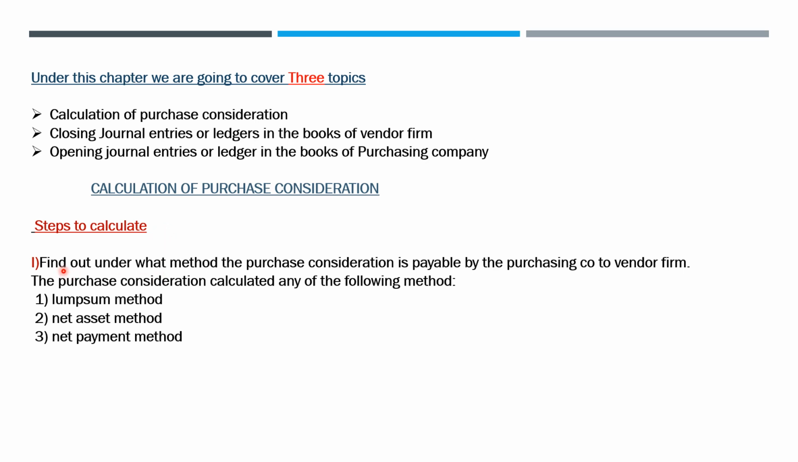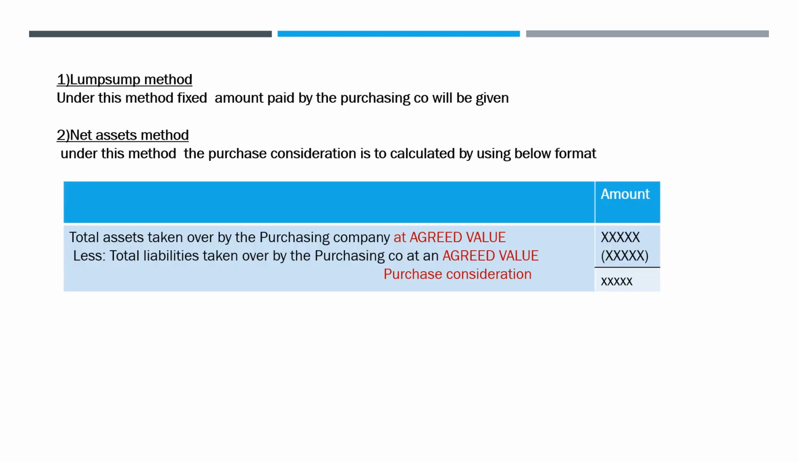Step number one is to find out under what method the purchase consideration is payable by the purchasing company to vendor firm. The purchase consideration is calculated by any of the following methods. So basically there are three methods to calculate the purchase consideration. The first one is lump sum method, the second one is net asset method, and the third one is net payment method.